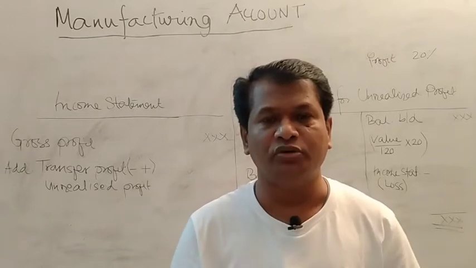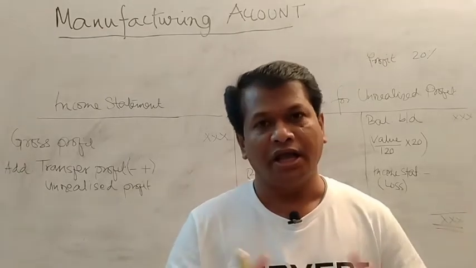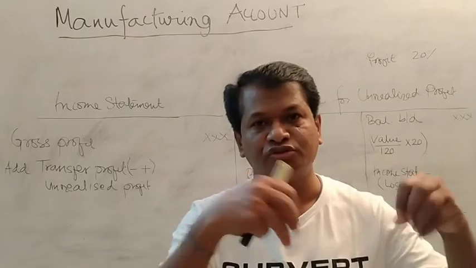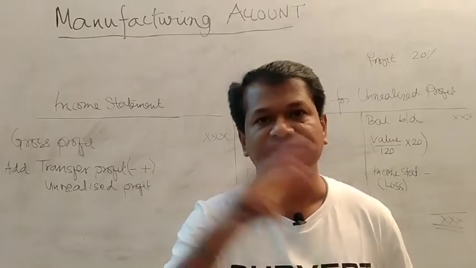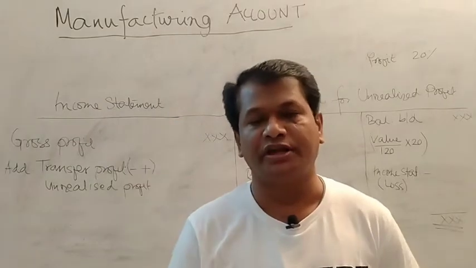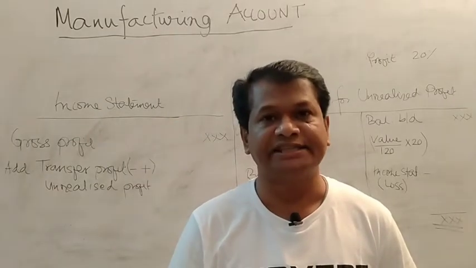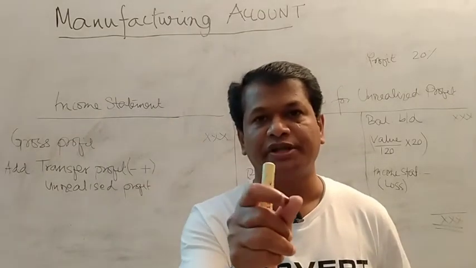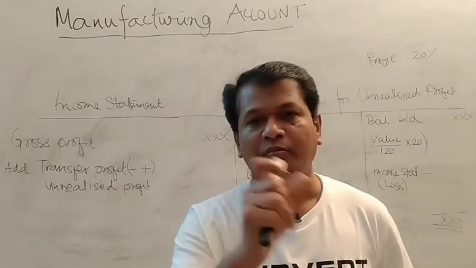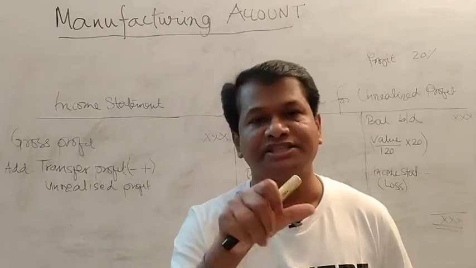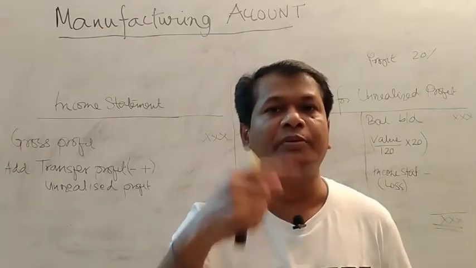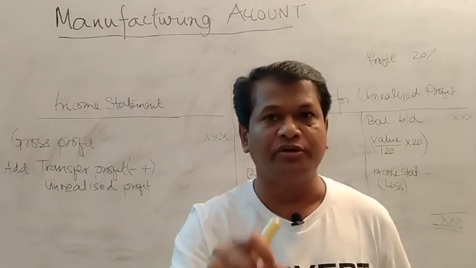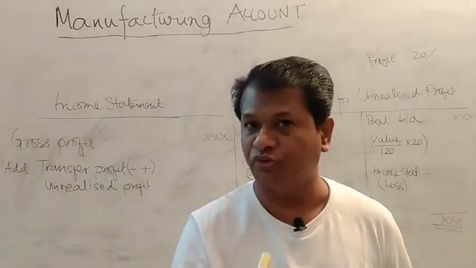What is scrap value? Scrap value means some of the raw material which is dropped onto the floor and is useless for the production. So you can sell it, and that selling price is said to be the scrap value. So purchase of raw material plus carriage inward minus return outward minus scrap value, then you get the net purchase. This net purchase is to be added to the opening inventory. The figure you get is the raw material available for use.